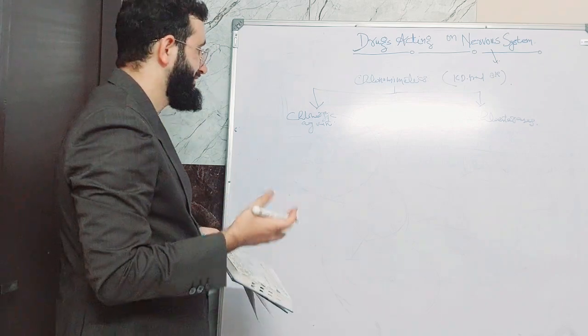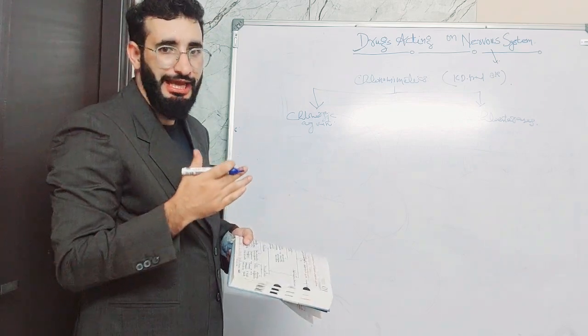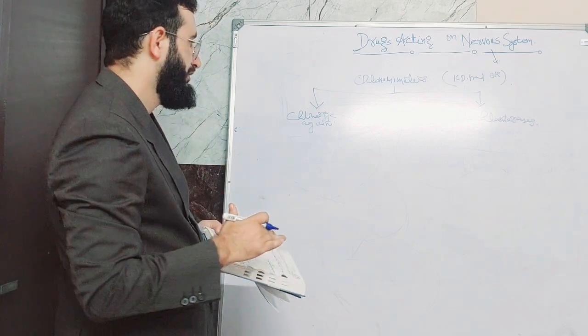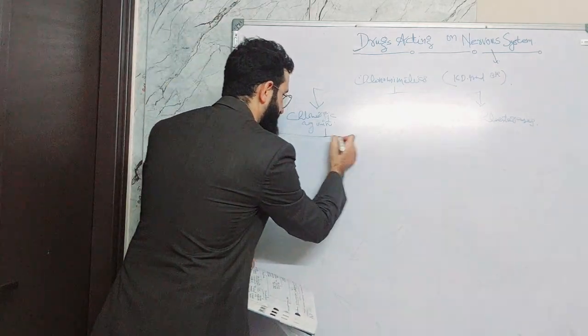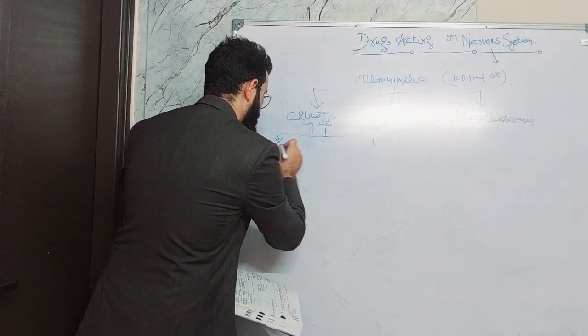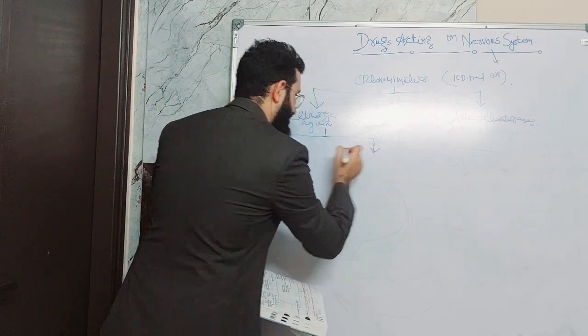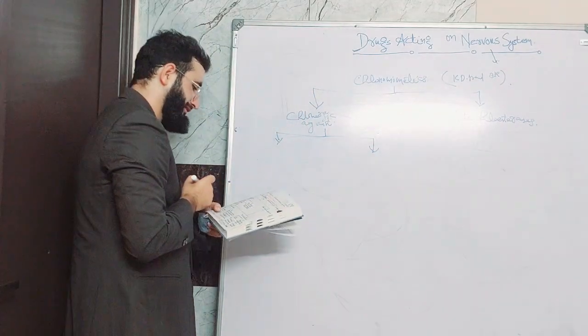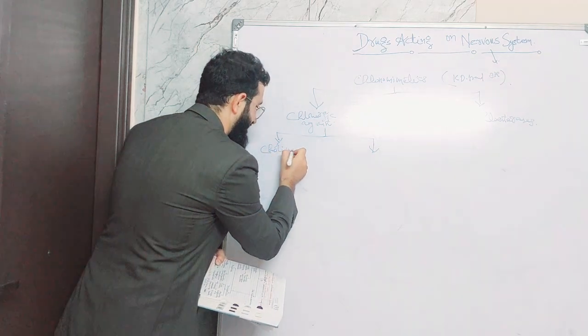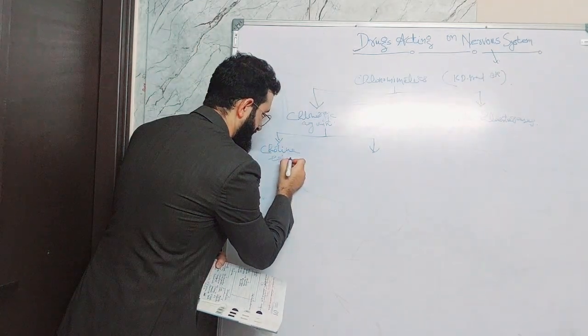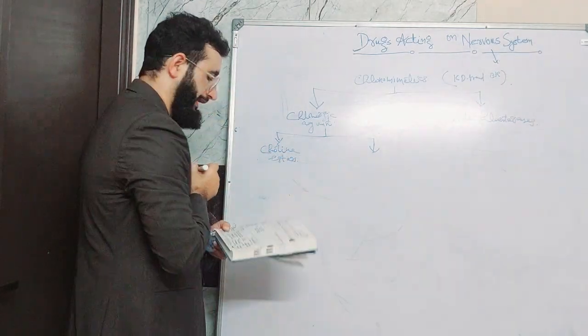Cholinergic agonists are the drugs which mimic the action of acetylcholine. This class is further subdivided into two categories: one is choline esters, another one is alkaloids.